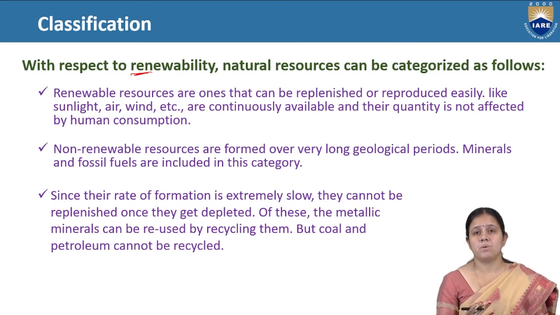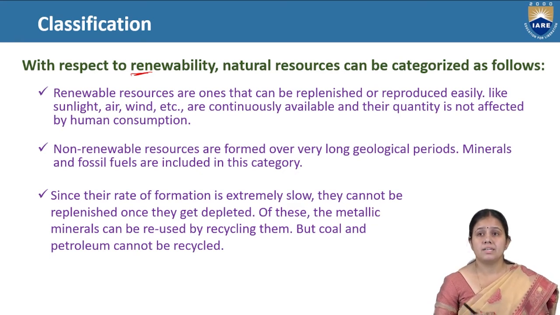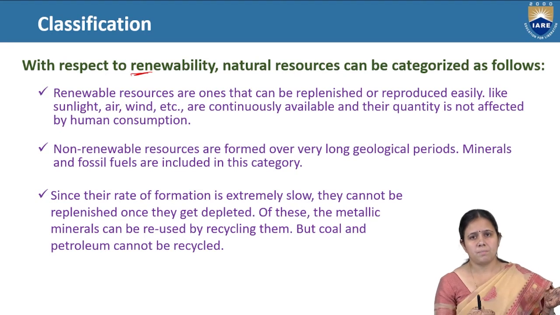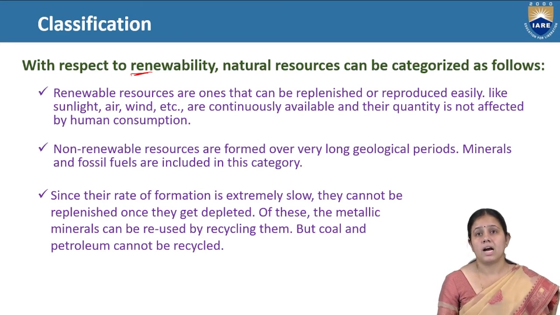A perfect example of a renewable energy resource is sunlight, air, and wind. These are continuously available, and their quantity is not affected by human use or consumption. How much you use them, their quantity is not going to reduce. For example, sunlight: however much we use it, and the air, neither its quantity nor its amount will reduce, and it needs no extra technology to make it again and again in the environment. That is available totally free in nature and is called a renewable energy resource, continuously available and not affected by any kind of disturbance.